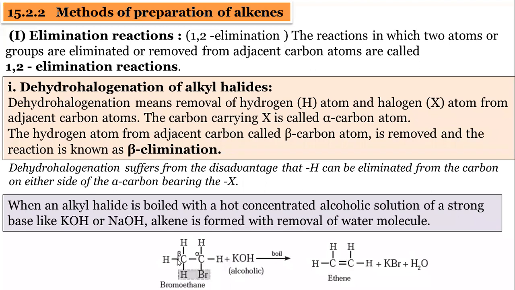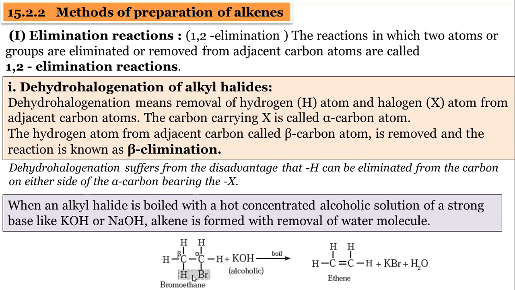According to this definition, dehydrohalogenation means we have to remove this hydrogen and halogen. This reaction is called 1-2 elimination, or it is also called beta elimination. Beta elimination means the hydrogen from the beta carbon is removed. Since we remove the beta hydrogen, it is called beta elimination. Note this. That is all that is given in detail here.